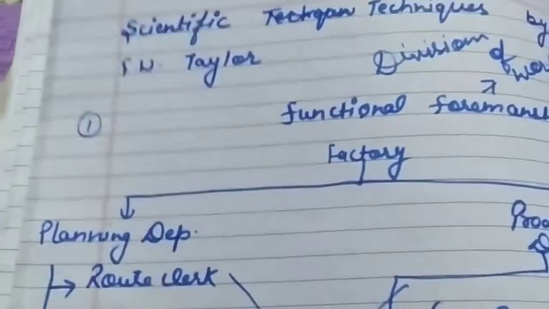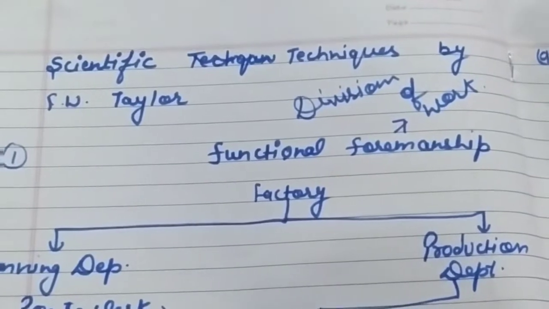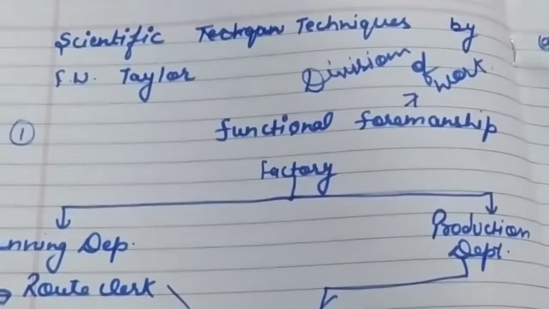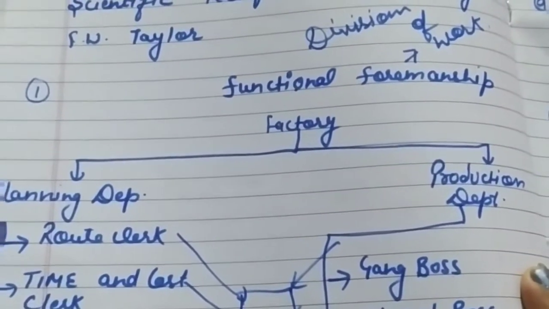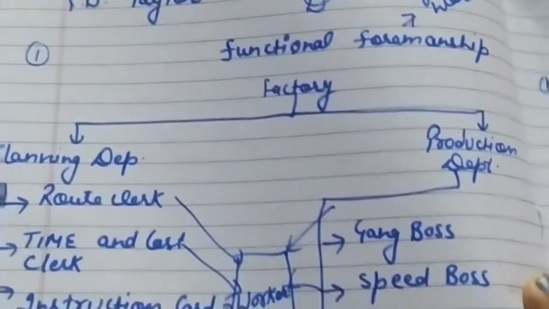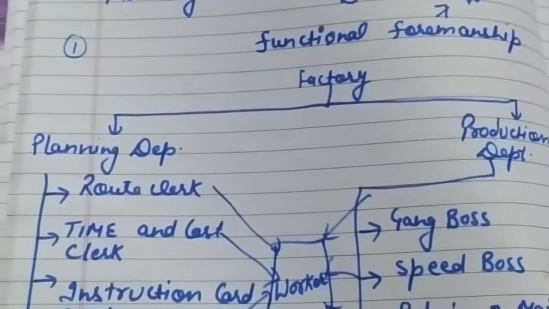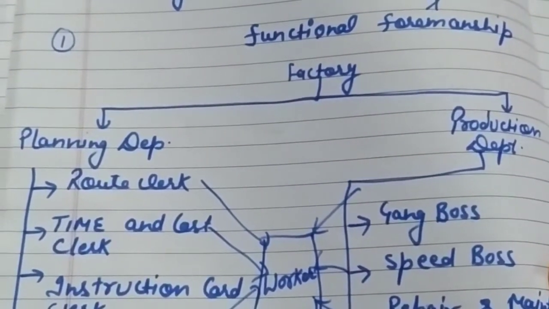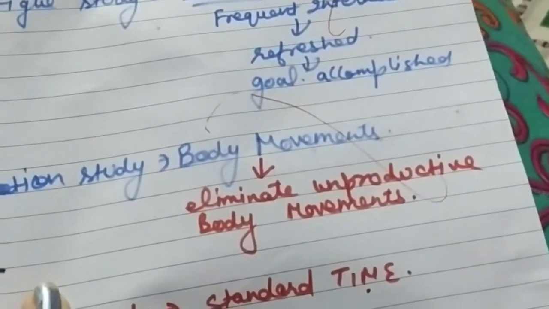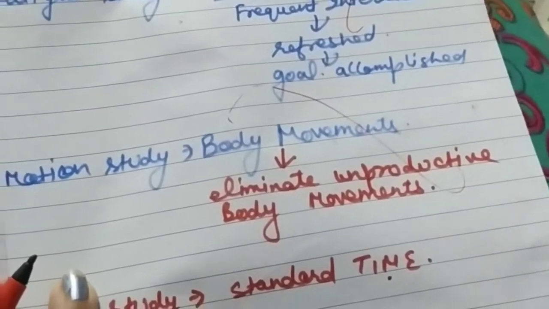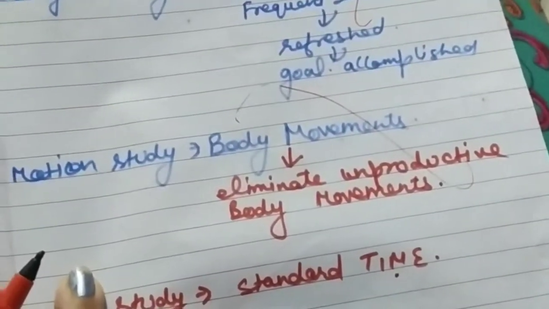First one is functional foremanship. It is the extension of division of work and is a criticism of the principle of unity of command, that is 8 bosses on a worker. In work study, we have to go through method study, fatigue study, motion study and time study. In method study, the best method should be selected so that the cost of production can be decreased by increasing the production with minimum input.